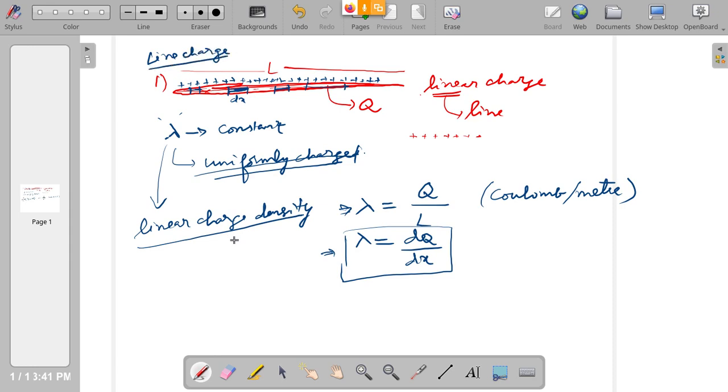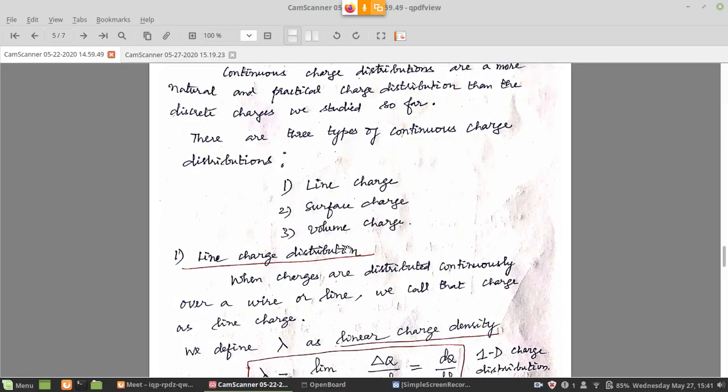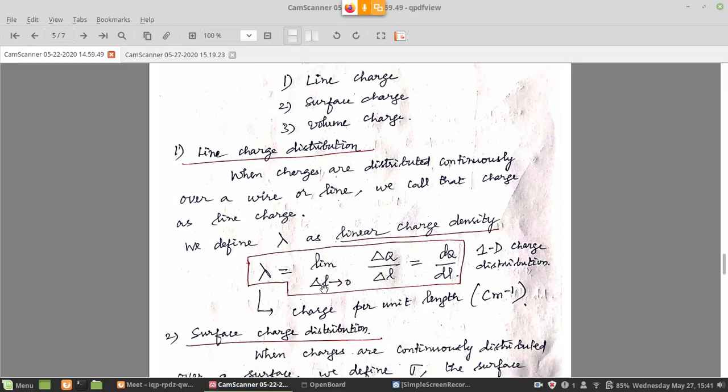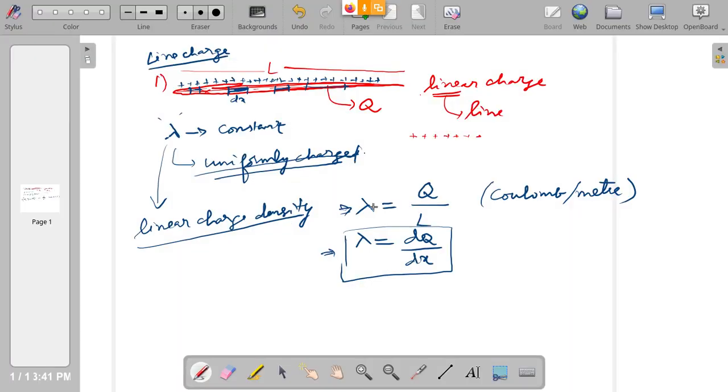Now under what condition will this happen? When you take an element that is very small, that is dx should be very, very small. So under the limit that dx or dl, I am calling this del L, dq by dl or dq by dx, both are the same. dq by dl is for the general case. If you consider the x-axis, you will write x. Otherwise you will write generally dl. So you can very well write this as dq by dl also.